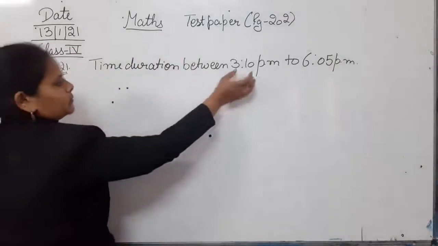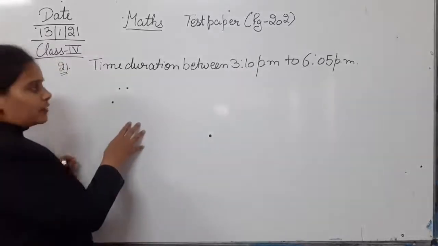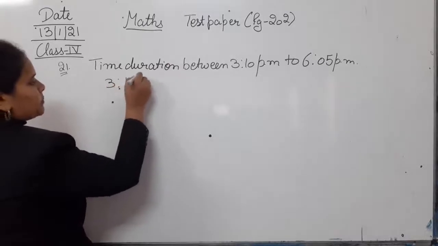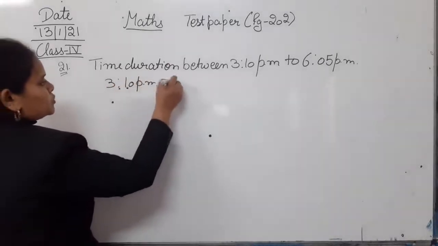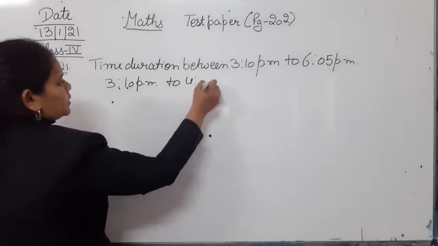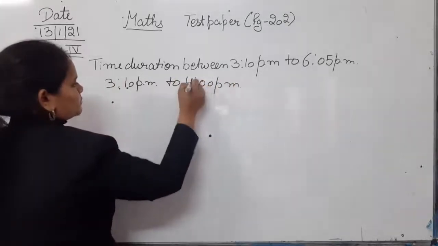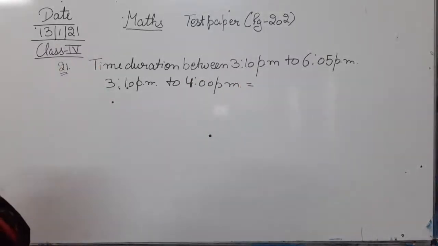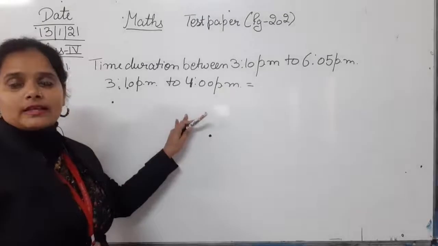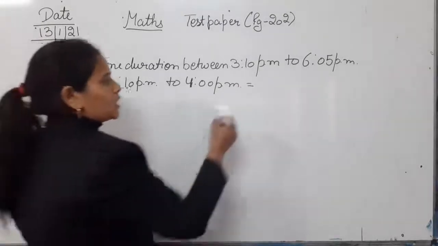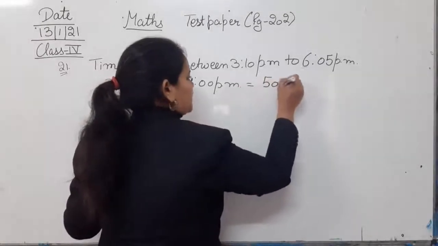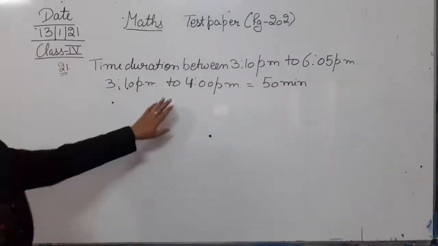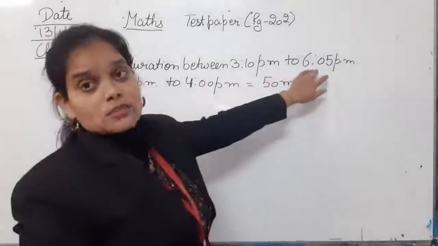First of all, we will calculate in hour format. 3:10 p.m. to 4 p.m. How much time will it be from 3:10 to 4 p.m.? That will be 50 minutes. So far we have calculated only up to 4 p.m., and we have to calculate up to 6:05 p.m.